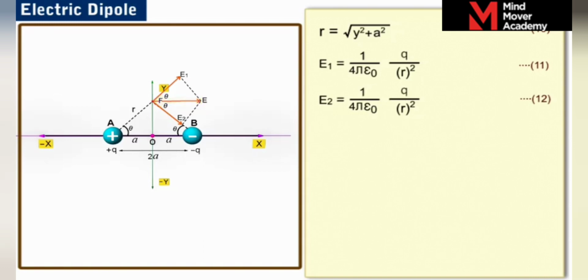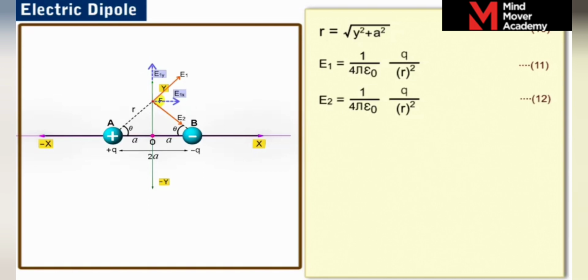Let us consider the components of E1 and E2 along the x and y axes to find the magnitude of the resultant electric field at the point F. The components of the electric field E1 along the x and y axes are E1x and E1y respectively as shown.